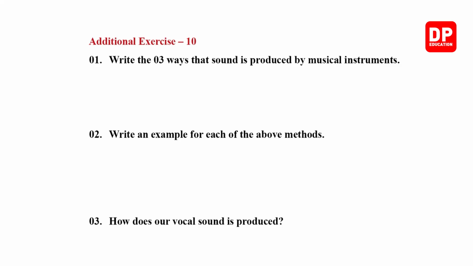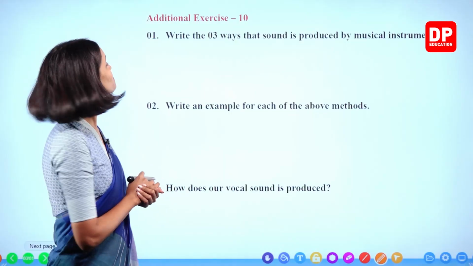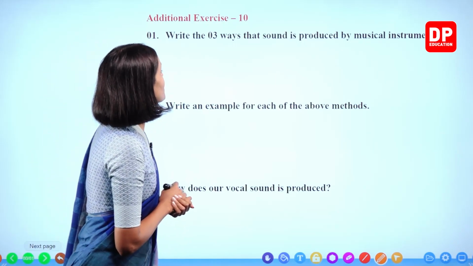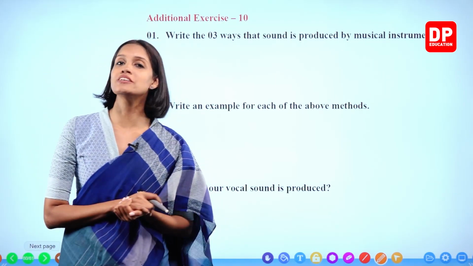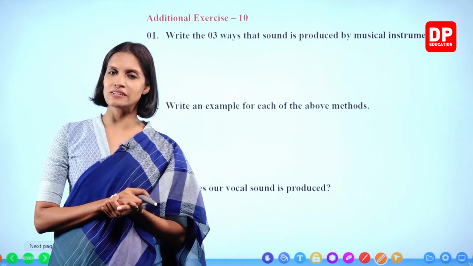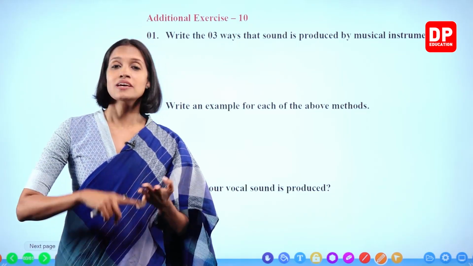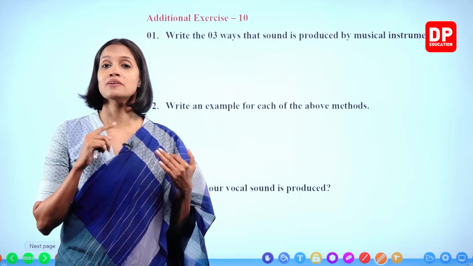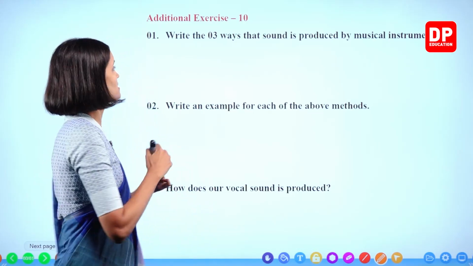Number 10. This is the last question for the lesson. Write 3 ways that sound is produced by musical instruments. What are the 3 main ways, children? By vibrating membranes, by vibrating strings and bars, and by vibrating air columns. Let's write.